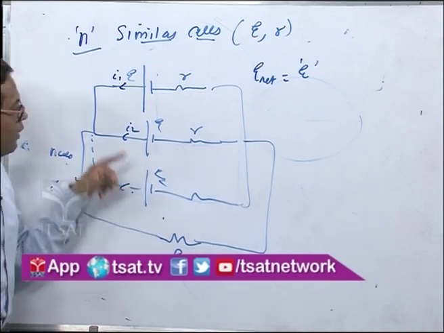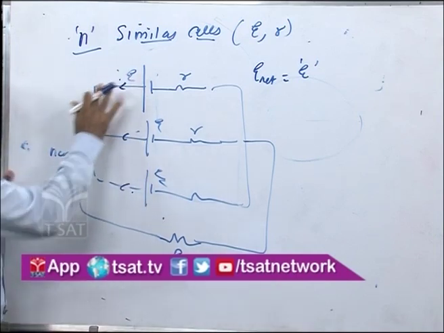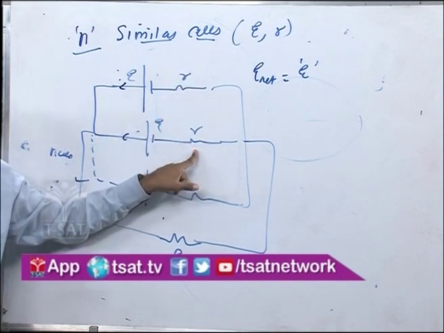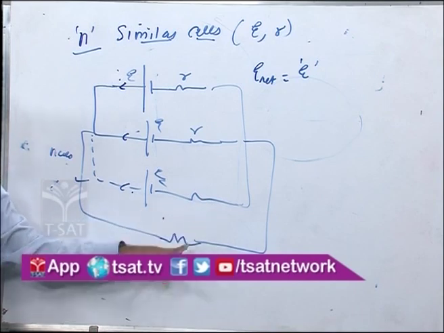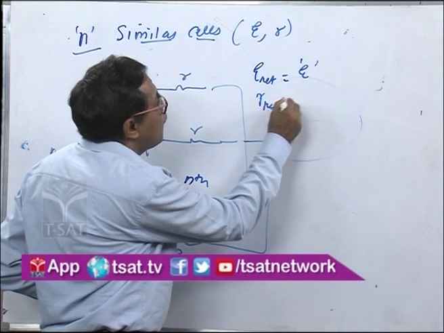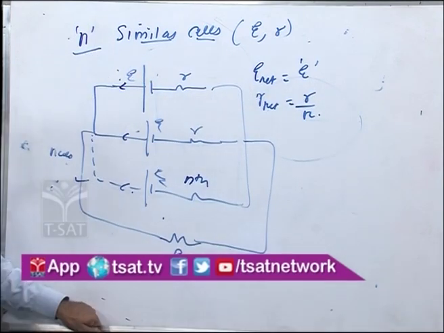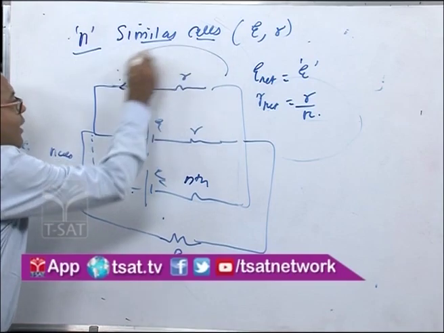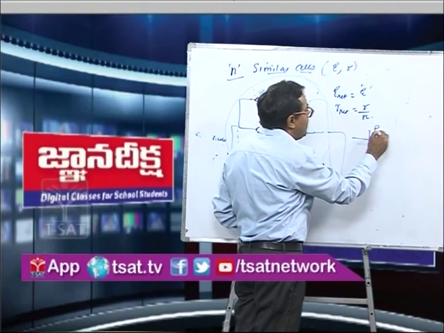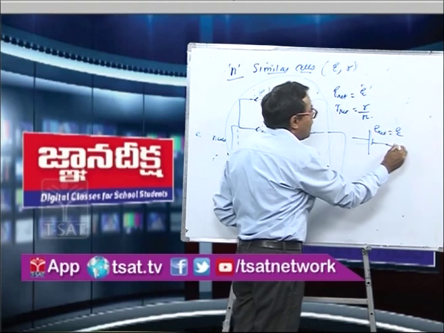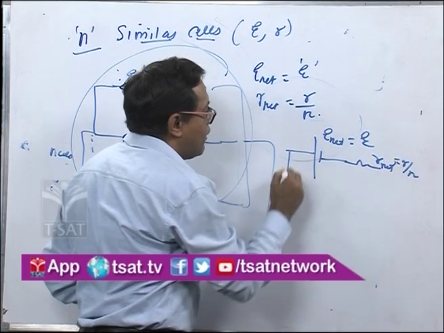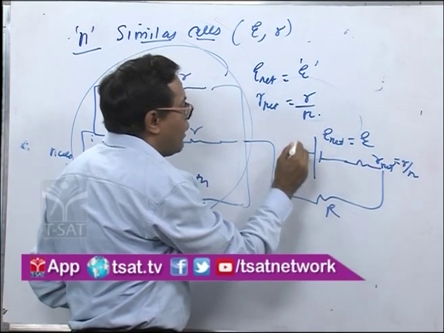Now when they are connected in parallel, the internal resistances R and R in parallel become R by 2, then R by 3, R by 4, and up to n cells, R net is equal to R by n. So now we can replace this whole combination by a single cell having E net equal to E and internal resistance R net equal to R by n, connected to an external resistance capital R, and the current I is flowing through it.